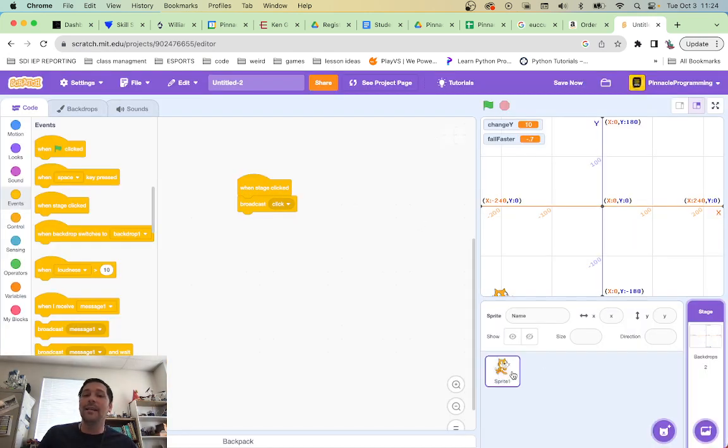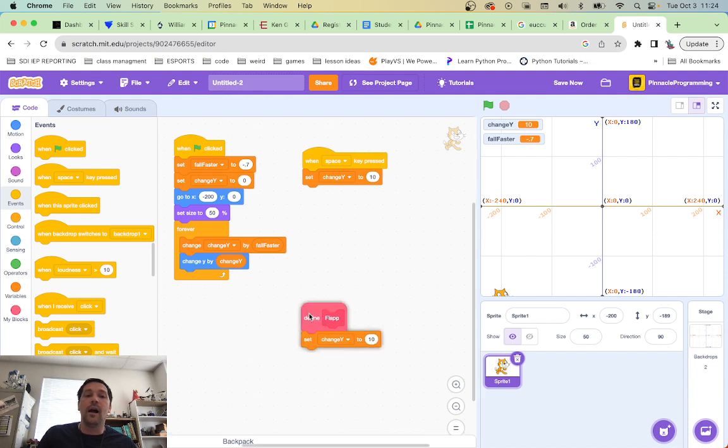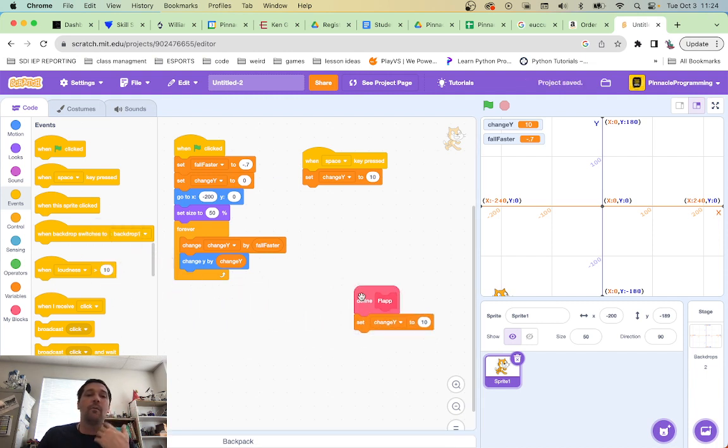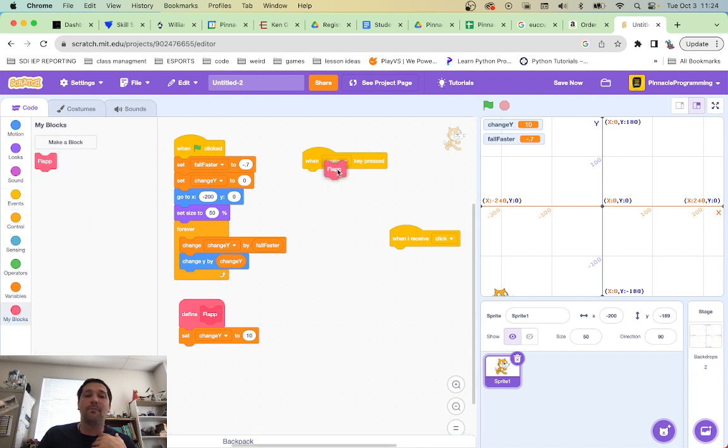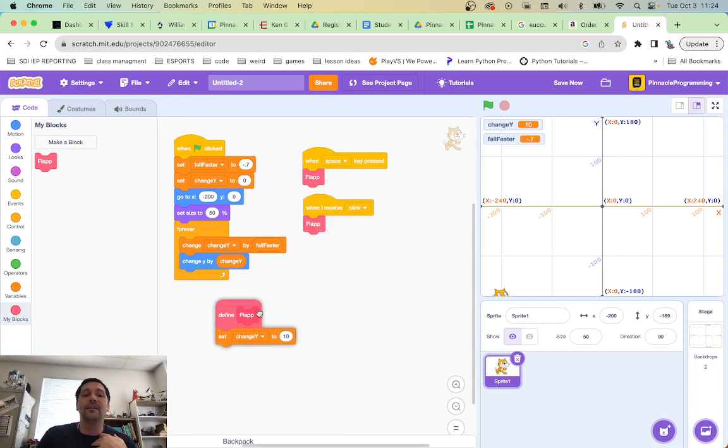Okay, great. And now over here, I want to do a thing. What do I want to do? I want to have a when I receive click, when click. Okay, great. And then right here, I want to get rid of that. And what I want to do here now is I want to flap when space is pressed, and I want to flap when I get a click. And this is my flap.